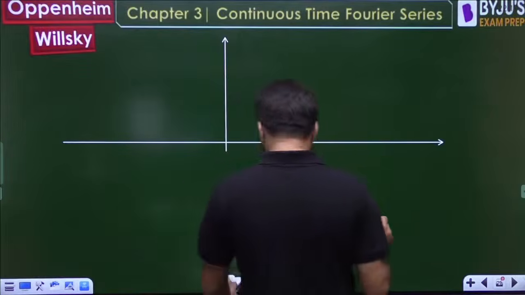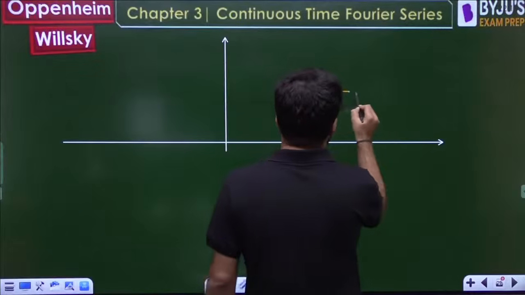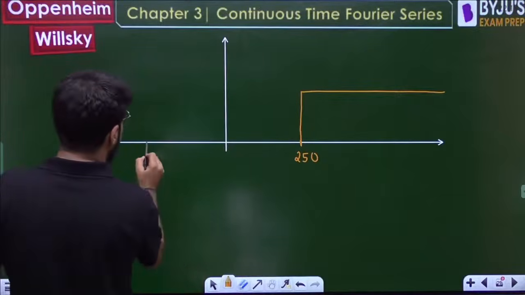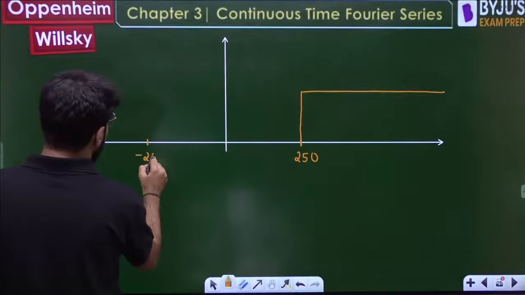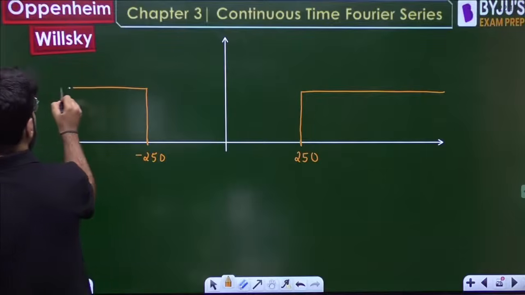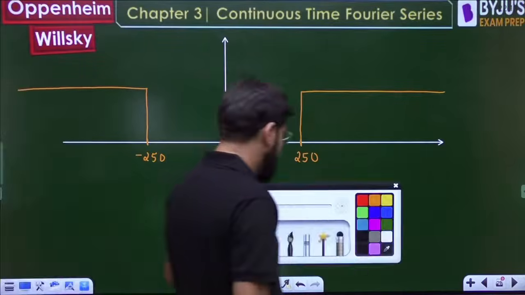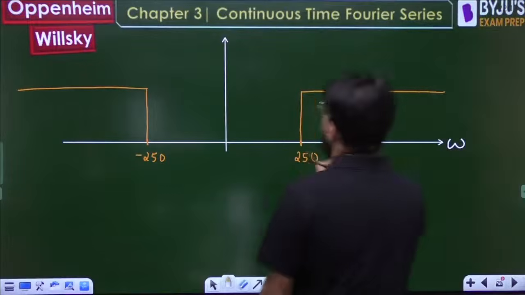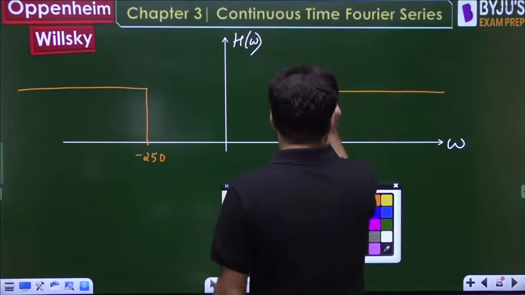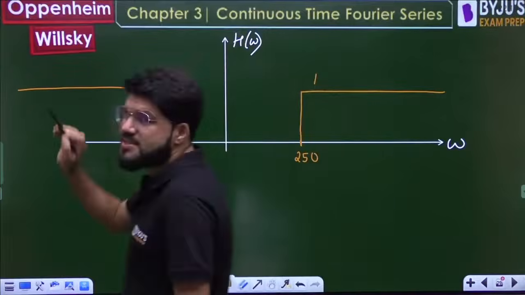Mod omega greater than 250 means omega greater than 250 or omega less than minus 250. On either side, the magnitude will be 1. This is omega, and this is H of omega, which is equal to 1 for omega greater than 250 or less than minus 250.